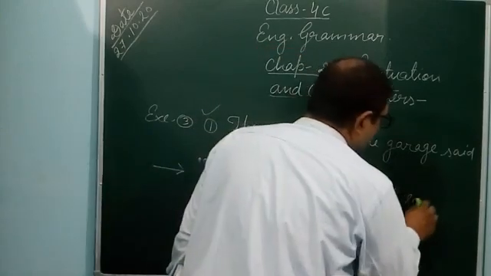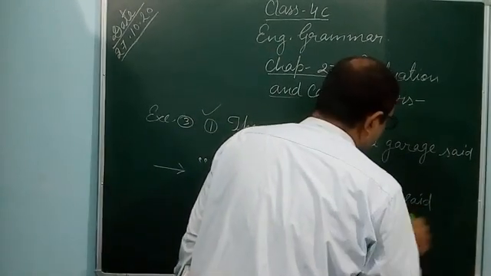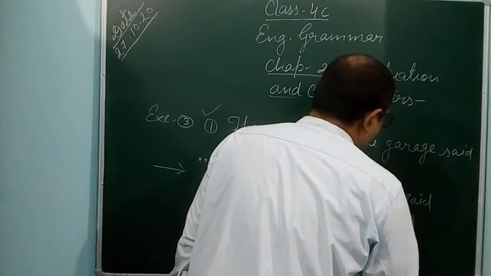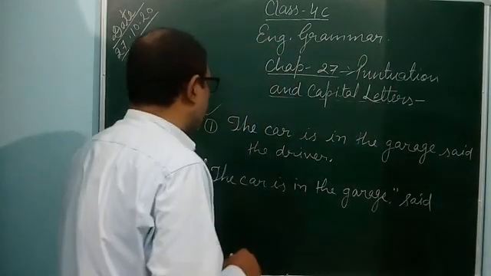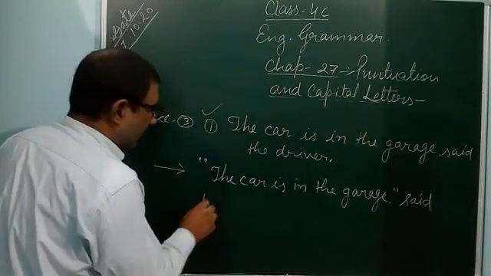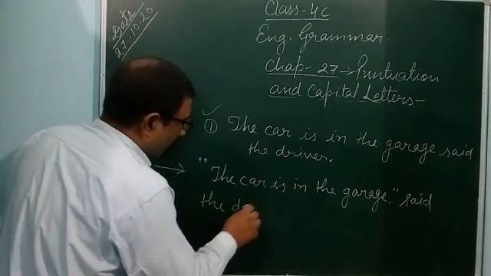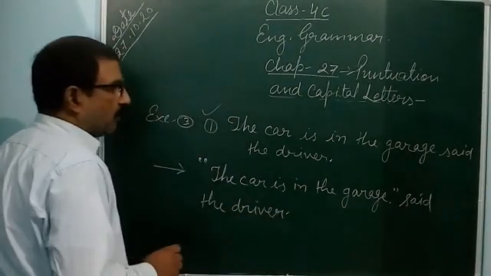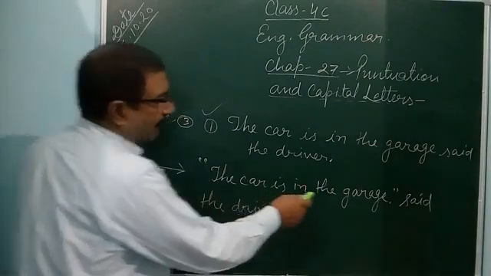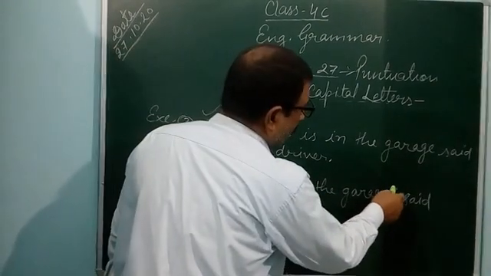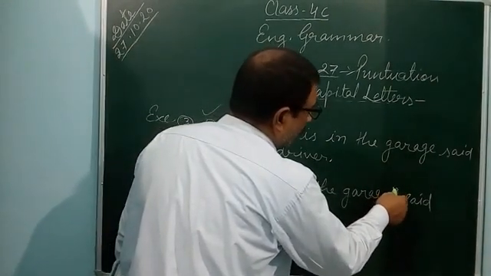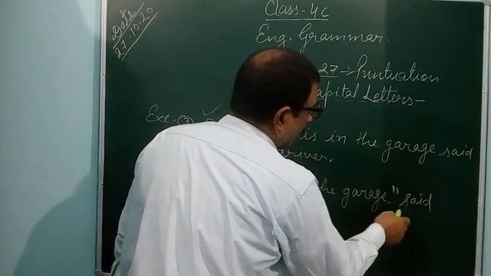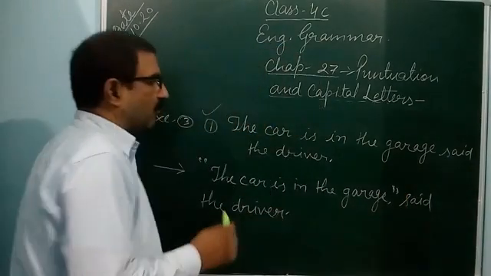Said. Here also you can use comma. Said the driver. Said the driver, full stop. In this way, the car is in the garage. Here comma, here inverted comma close. You can easily see the statement. Said the driver. In this way, you can write.